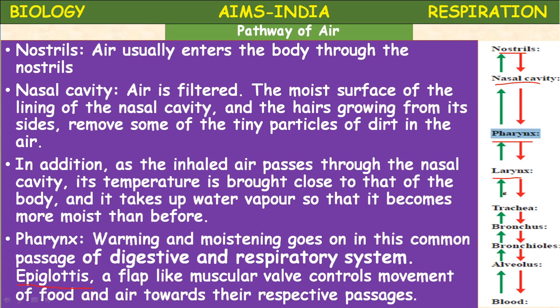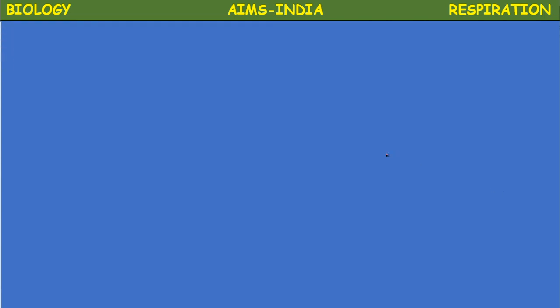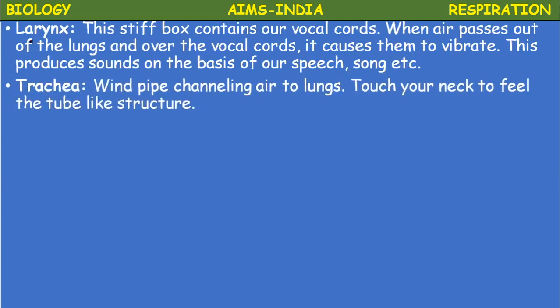Larynx is the sound box. This larynx is a stiff box that contains vocal cords. A pair of vocal cords are present. When the air passes out of the lungs and over the vocal cords, it causes them to vibrate.